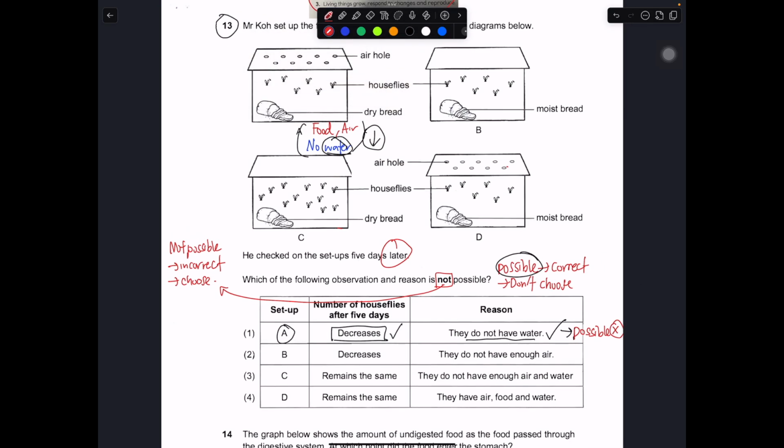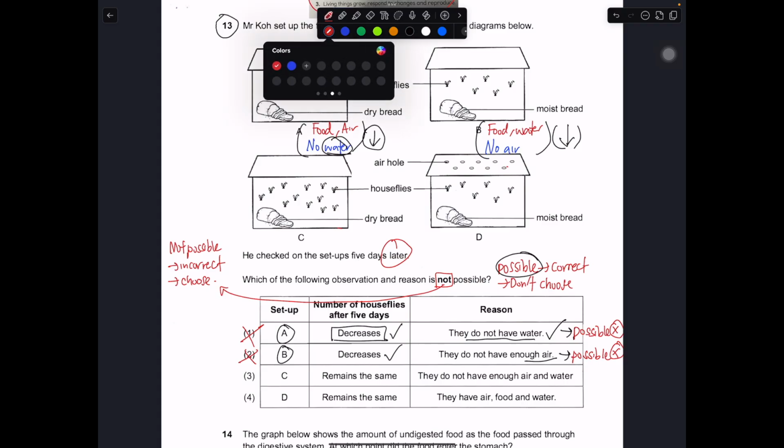For B, let's take a look step by step. For B, you got moist bread, that means you got food, you got water, but there's no hole, so that means there is no air. No air, that means the number will decrease, because lack of air will cause some of the houseflies to die. So for B, it decreases, correct. They do not have enough air. This is possible, so don't choose. That means 1 and 2 are wrong.